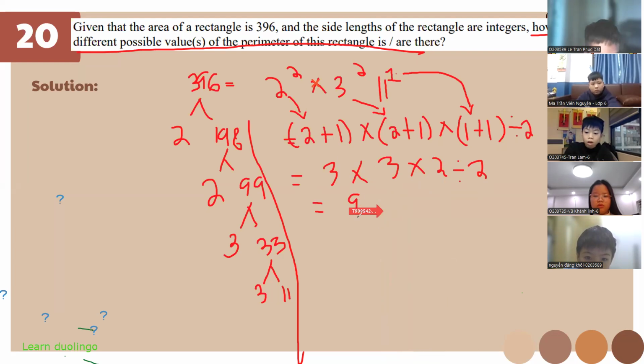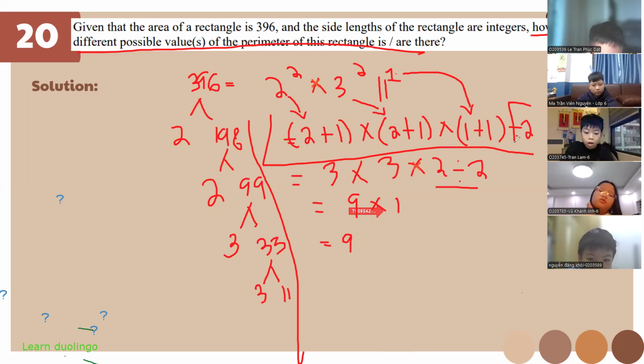So this is 9. Then this is going to be 1, right? So times 1 is equal to 9. Okay, do this. This is the formula. Divide by 2 after. Sure, the next one is easy.